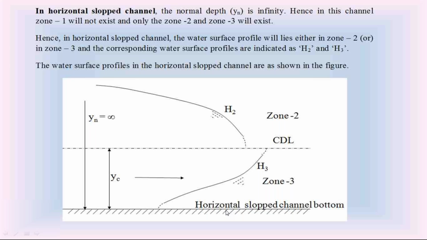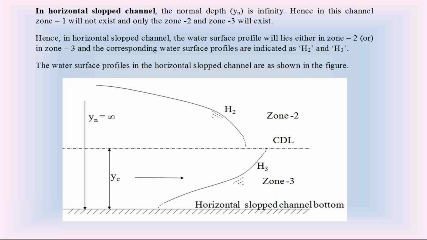So in the horizontal sloped channel, we have only zone 2 and zone 3, because the normal depth is infinity and we don't have zone 1. So we have the H2 and H3 water surface profiles in that channel. The water surface profile H2 is a falling water surface profile, called the drawdown curve. The water surface profile H3 is a rising water surface profile, called the backwater curve.